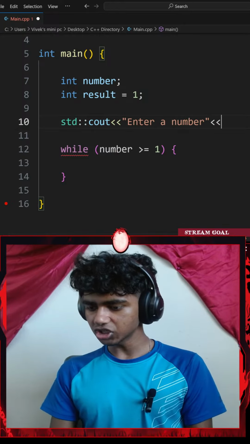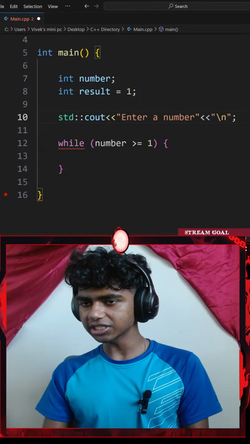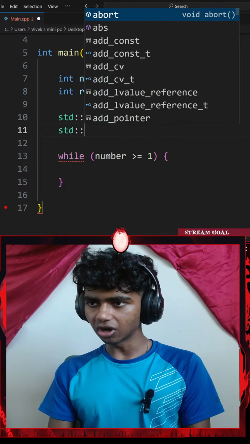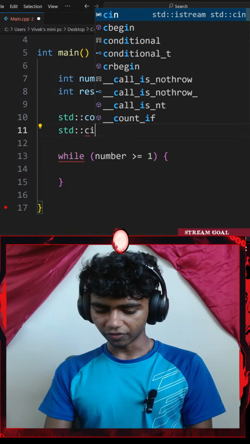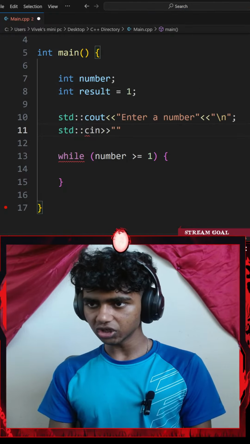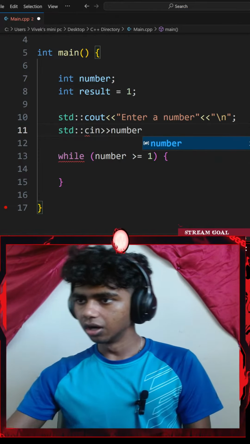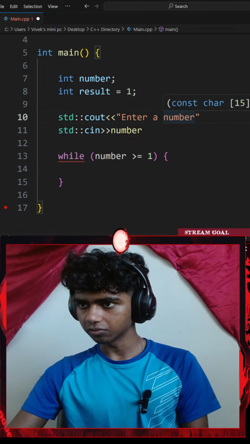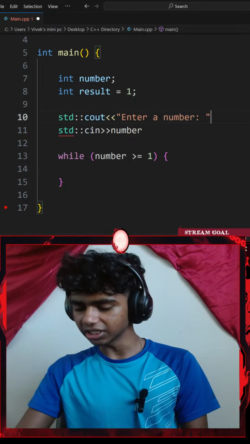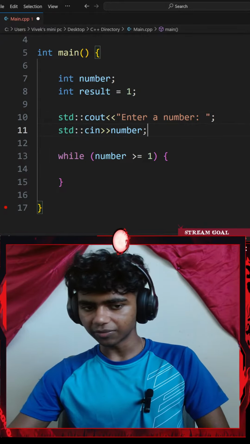Then let me add a standard console input with an extraction operator, which is going to be my number variable. Okay, perfect. Honestly, I might remove the newline, because I didn't need a new line after I say to enter a number. I will end that with a semicolon as well.